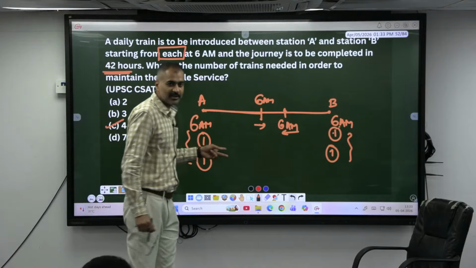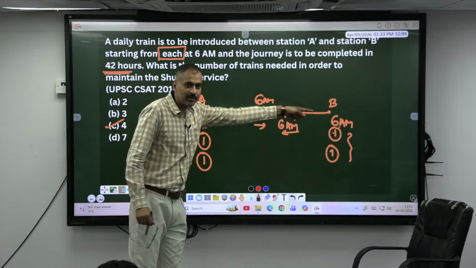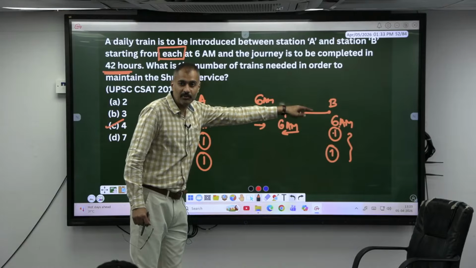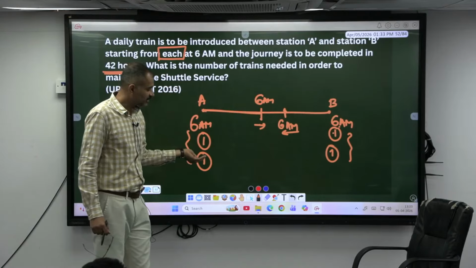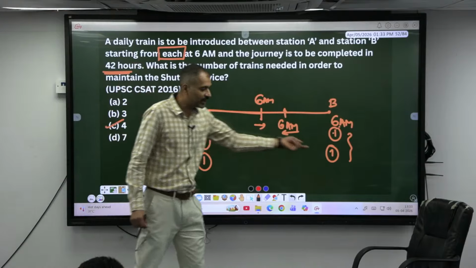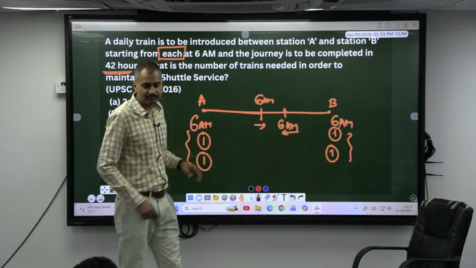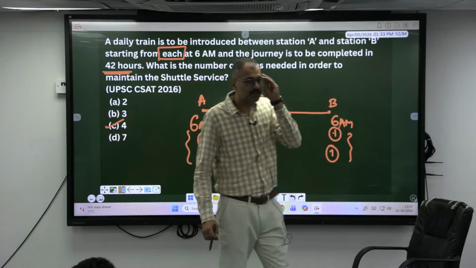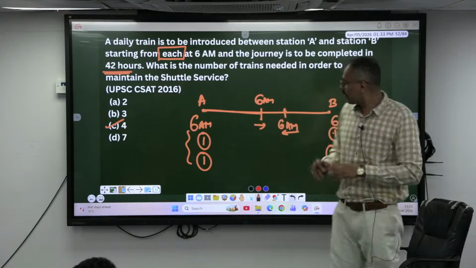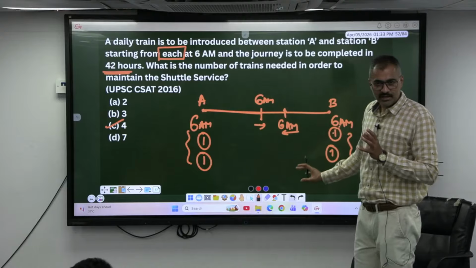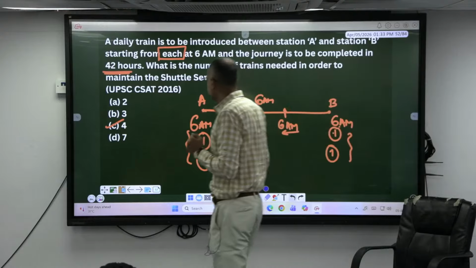Understood, right? Okay, in 24 hours it is not yet reaching there, because it takes 42 hours to reach there. Before 42 hours only I have to start one more train here. Similarly one more train here also. So 2 trains in a day. Okay, so here also 2 trains. Understood? Okay. So there is no concept at all. You have to decode the question here. Okay, logically. Next, shall I move this?